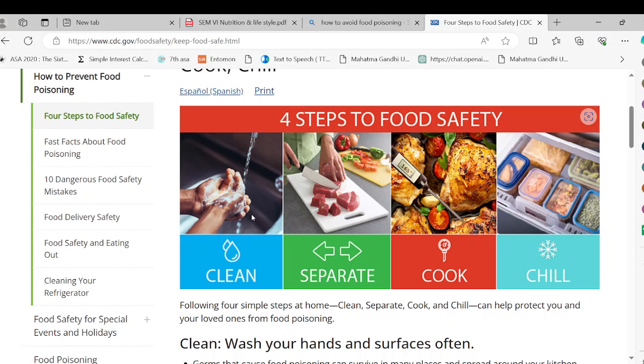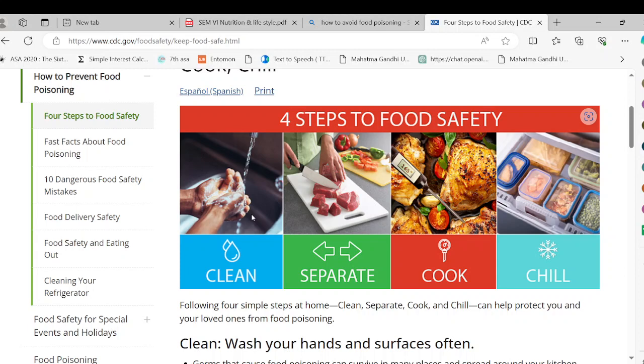Simply putting all the foodstuffs into the fridge is not a good way. If it is fish or meat, all items should be placed separately inside the fridge. And the fridge also needs to be cleaned occasionally, otherwise certain low-temperature bacteria can easily survive in the fridge also. Then one other thing is that always cook the food properly.